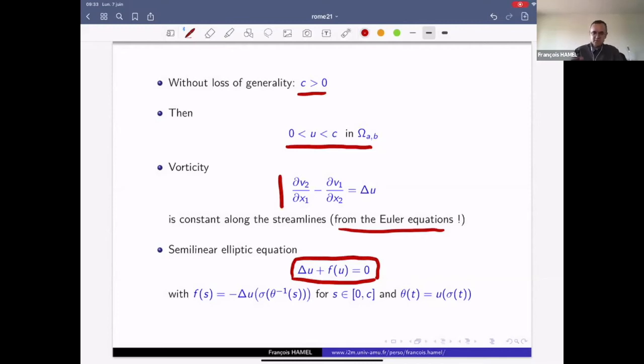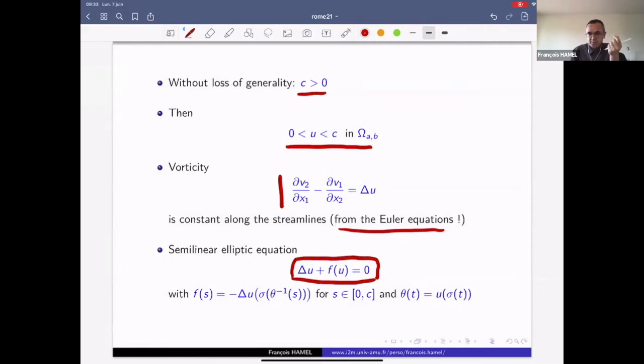Here I'm using U and f because I come from the elliptic and parabolic framework, where we usually call f and U the data.